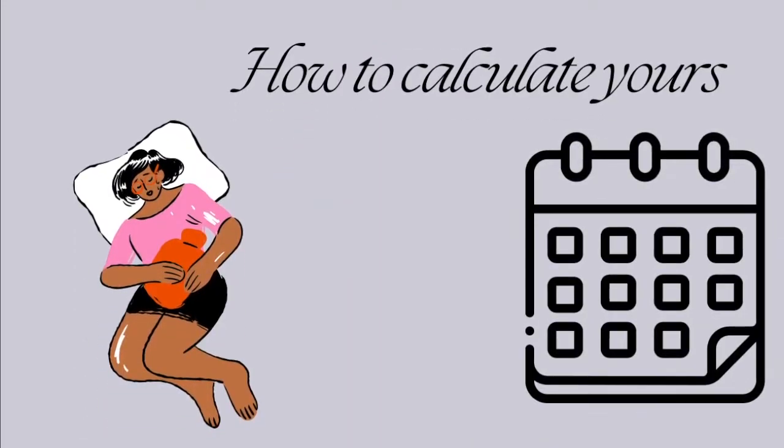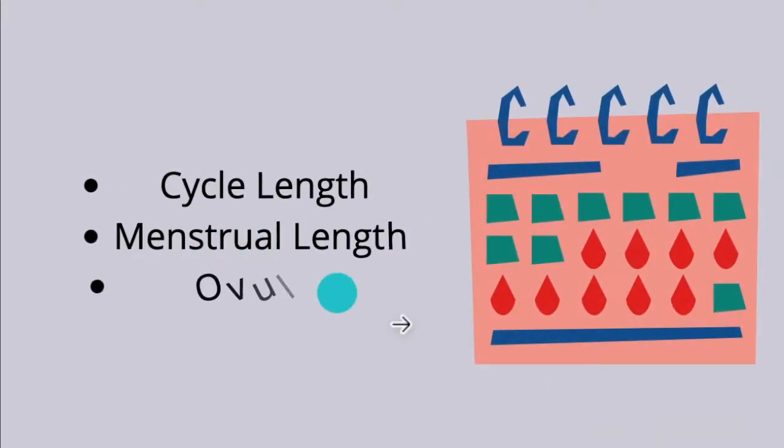Every single female is unique. What your sister's menstrual cycle will be might have nothing to do with what yours is like. So just personalize this video and know that this is for you and you alone. There are three things we're going to be looking at today. We're going to be learning how to calculate your cycle length, how to calculate your menstrual length, and also how to calculate your ovulation.